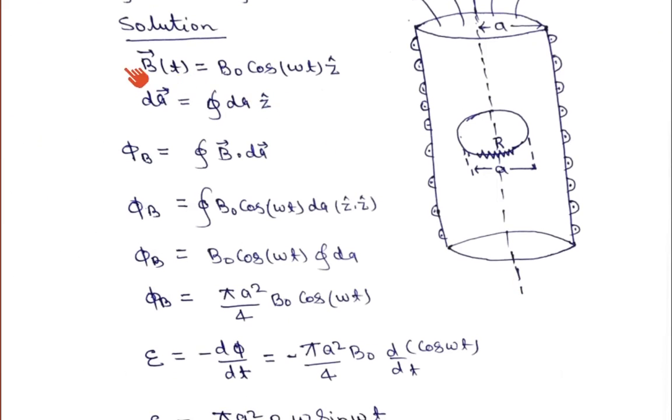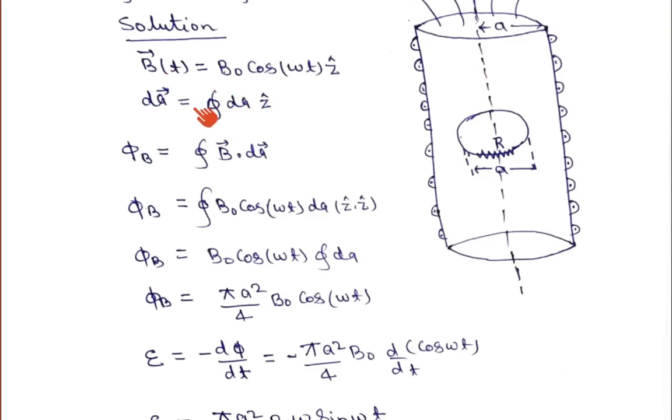So what are we given? We are given the magnetic field as a function of time, B of t equal to B0 cos omega t z unit vector. The circular loop is also kept along the axis of the cylinder, so the area vector of the loop will also point along the z direction. So dA vector can be written as dA z unit vector.